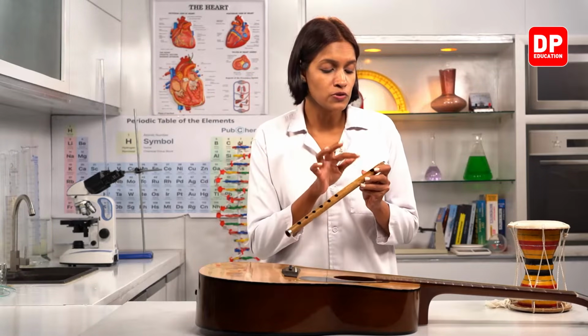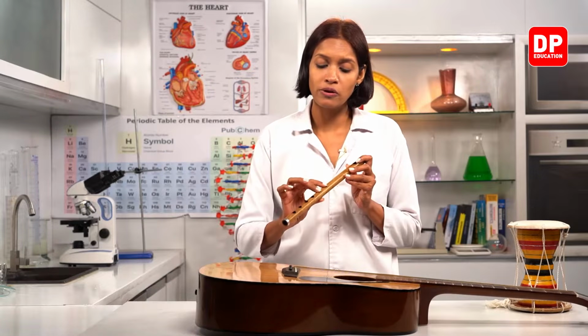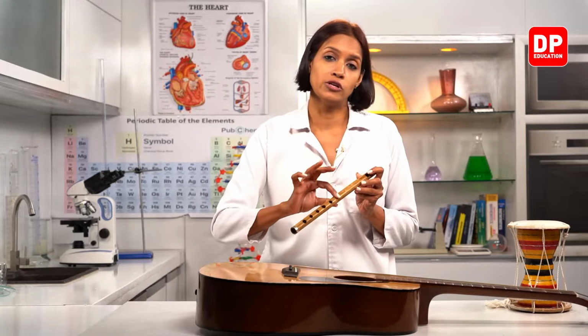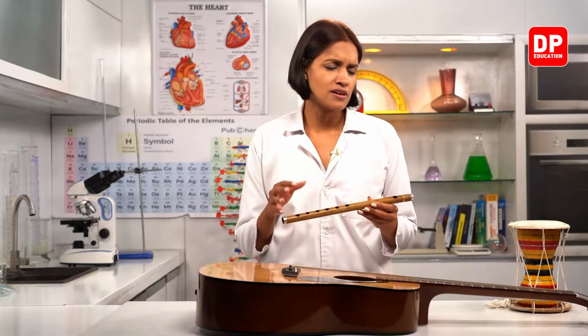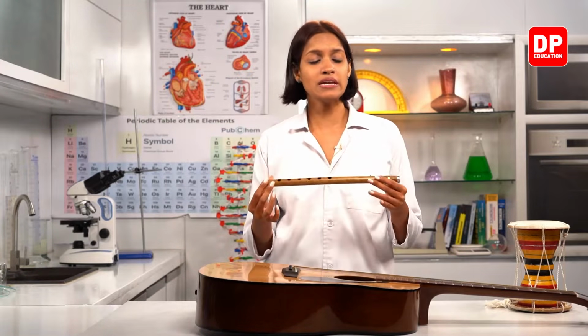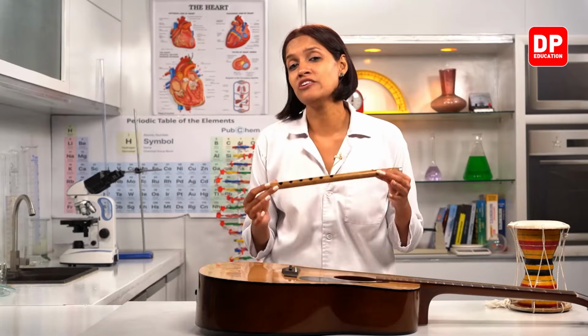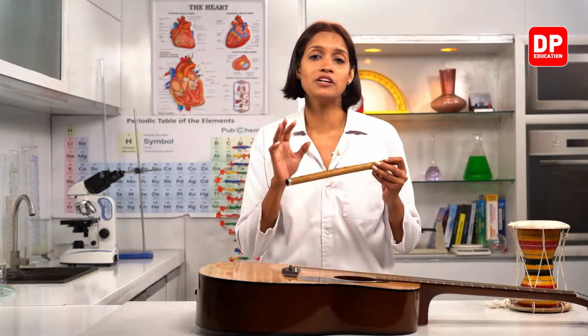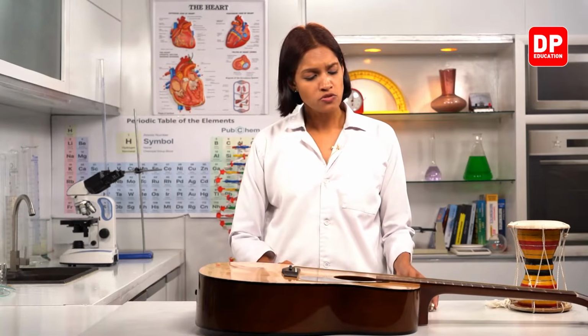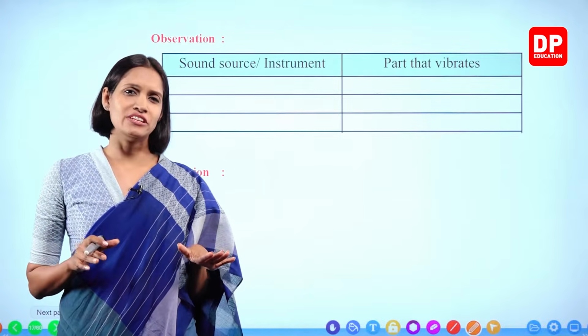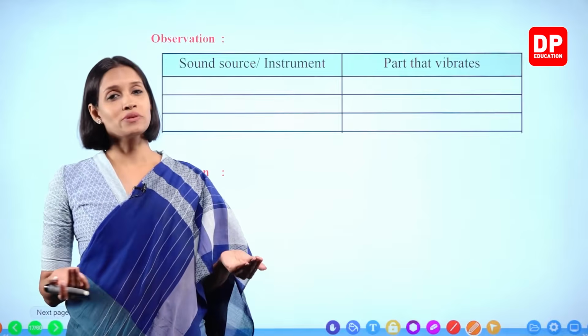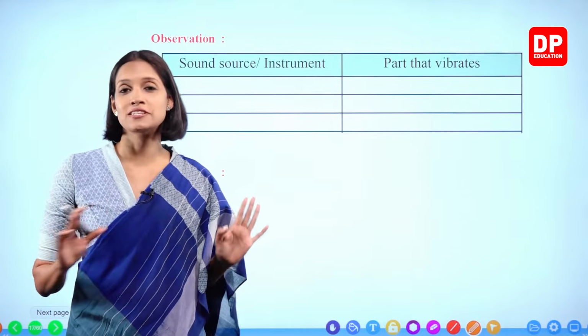The sound produced using this flute can be changed by opening and closing these other holes. Okay, children? So now it's very clear. These types of instruments are known as wind instruments. Wind instruments produce sound by vibrating air trapped inside, or the air column. So after this activity, I hope it's very clear that there are different types of musical instruments and they produce sound in different ways. It was a very easy activity. So if you have any musical instruments at home, you can try out this activity with them too.